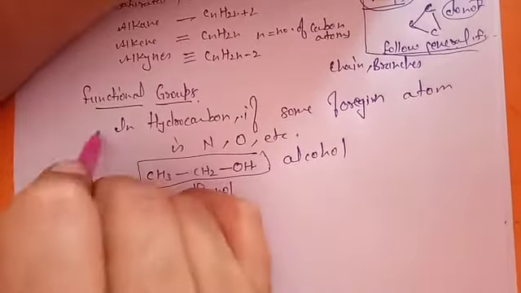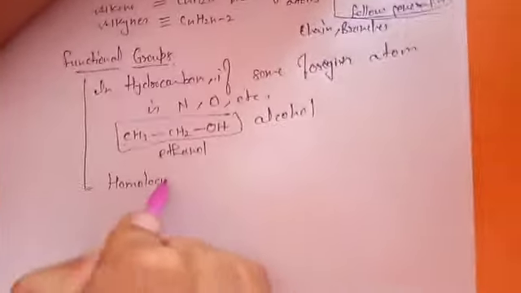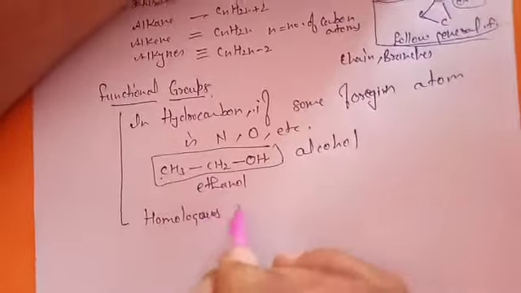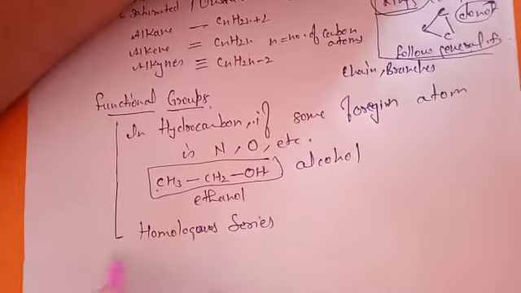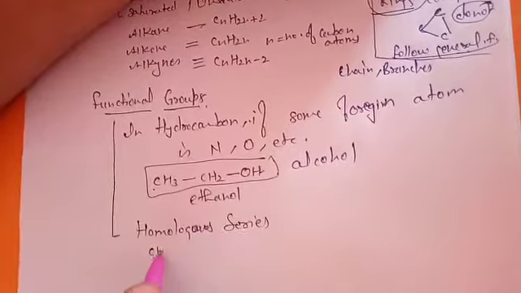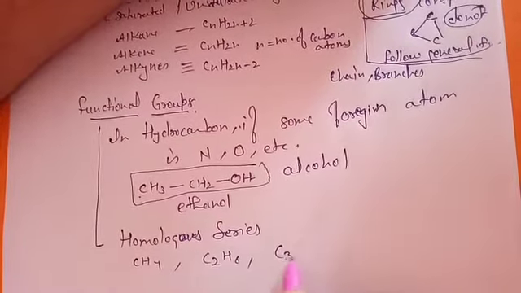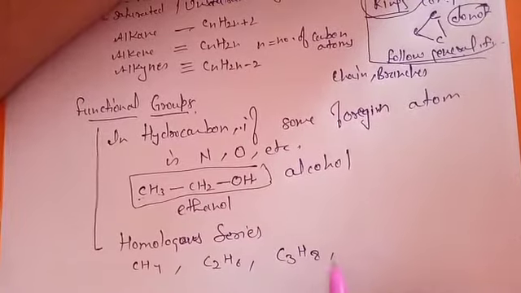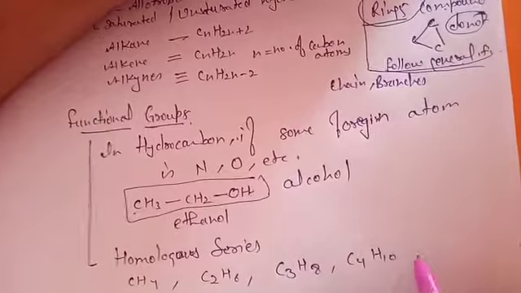Now another term comes: homologous series. What do we mean by homologous series? Take the alkanes: CH4, C2H6, C3H8, C4H10, and so on.